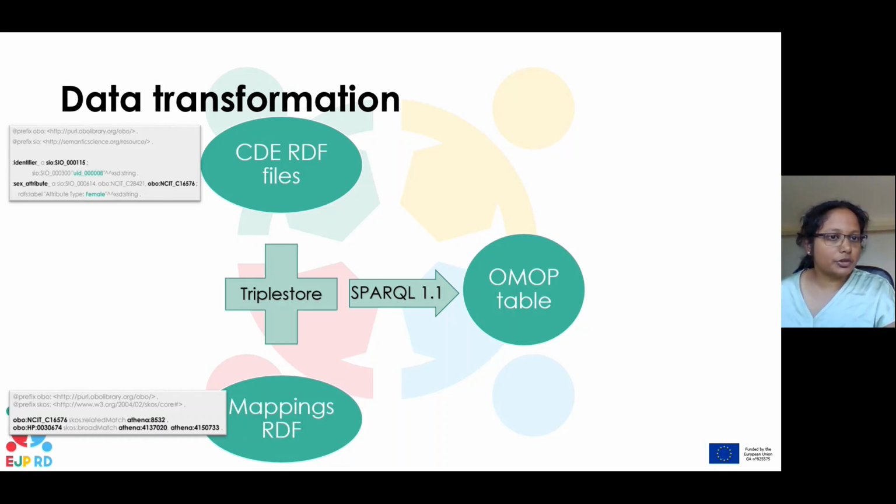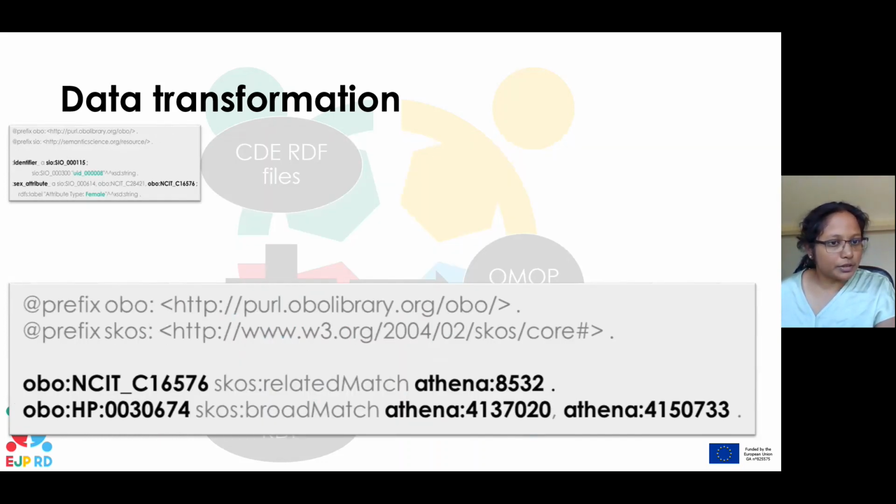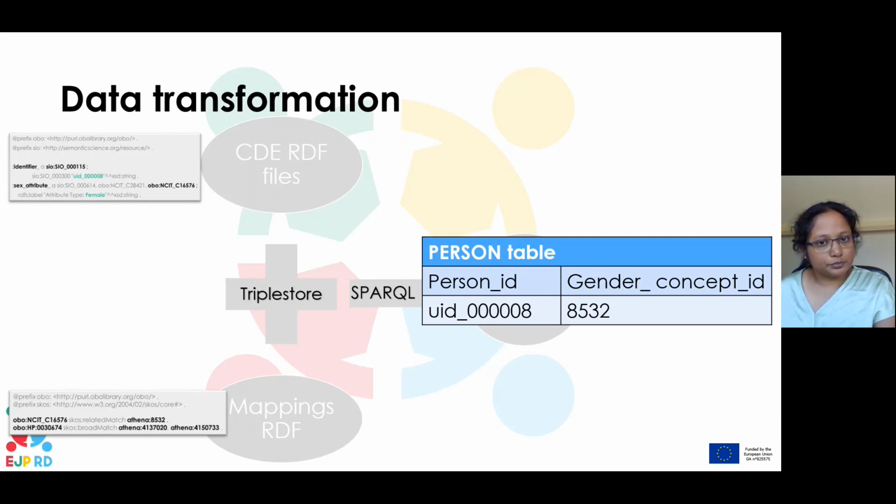So these are just snippets of the RDF files. This file is about personal information. There is an identifier for the patient and their sex. And this is just an RDF of the examples of the mapping that I showed before. See here, female is a related match to Athena female. And with SPARQL, we can generate a person table in OMOP, which has a person ID and a gender concept ID.